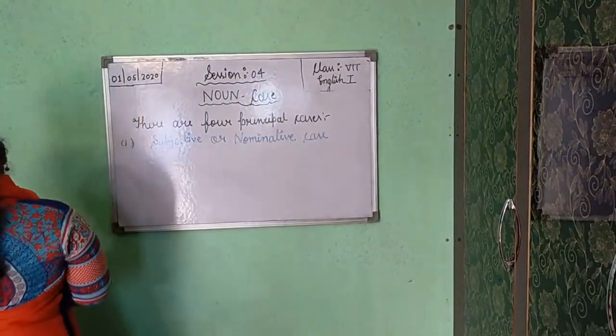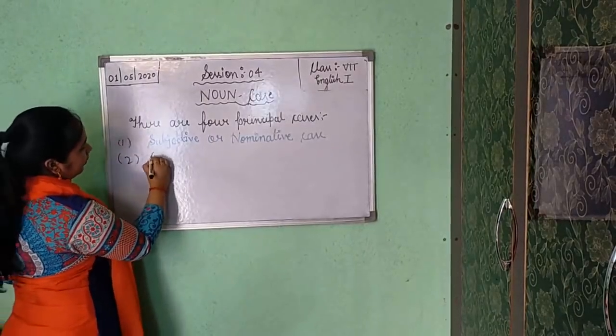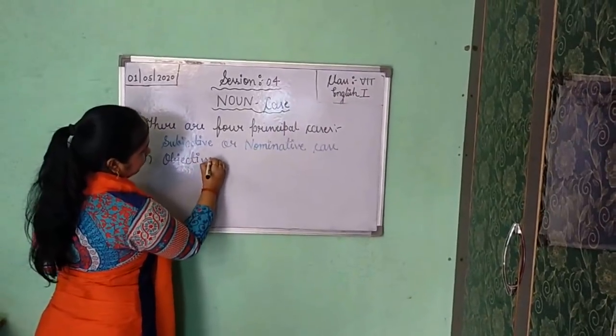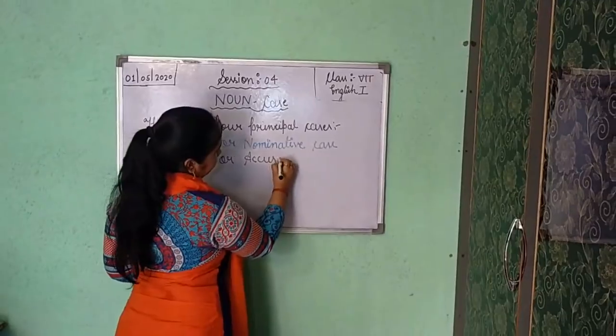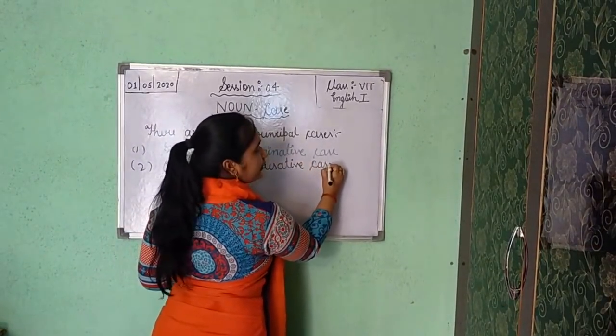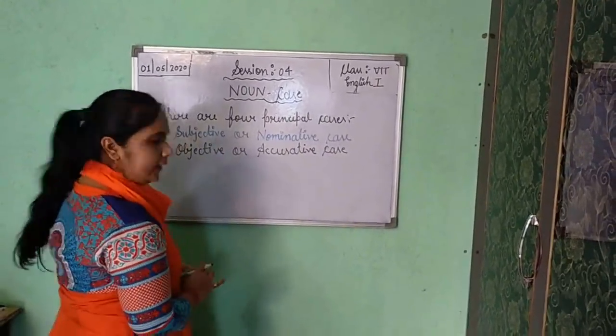Now, after the first one, the second one is objective or accusative case. Either you can say objective case or you can say accusative case.